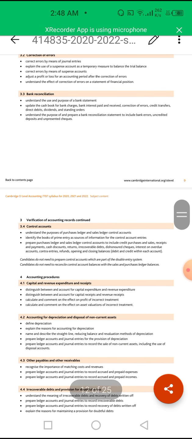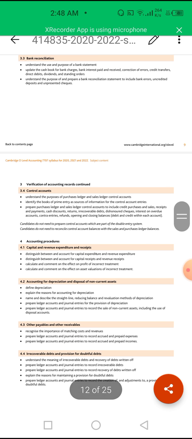We will know how to deal with the final accounts, how to extract the profits, and the ways to manage the balance sheet, like equalizing the assets with the liability and capital. Then what the capital expenses are, what the revenue expenses are, and how we have to deal with the control accounts. These are basically two accounts, one for sales and the other for purchases, or we can say the debtor control account or the creditor control account.